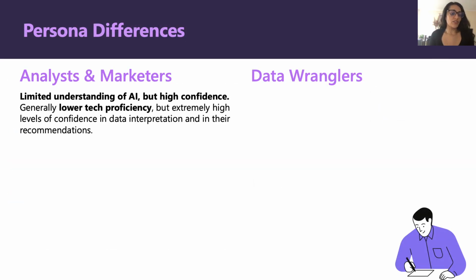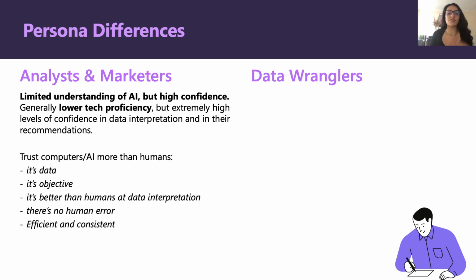So the persona differences we found were that our analysts and marketers had a limited understanding of AI and lower tech proficiency, but they were very, very confident in the data that they were seeing. Many of them mentioned things that they trusted computers and AI more than humans because it's data, it's objective, it's better than humans at data interpretation. There can't possibly be any error because no humans were involved in it, and it's efficient and consistent.